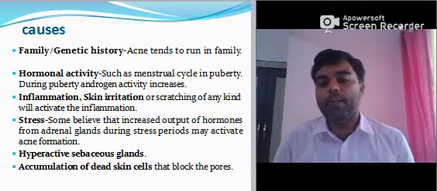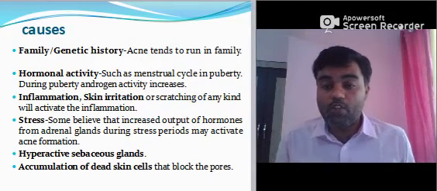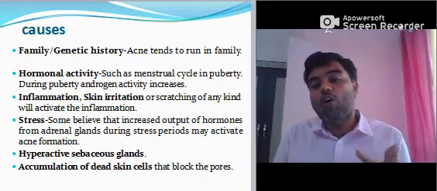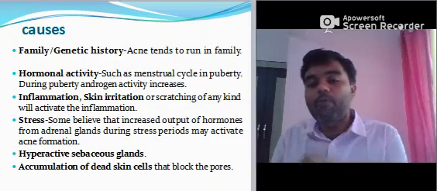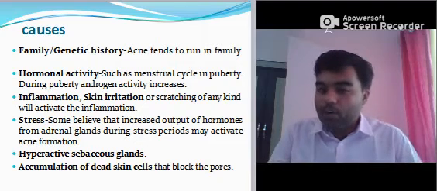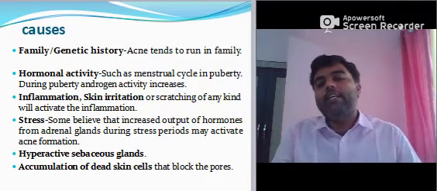Now, an important topic: causes. Once you know what the causes are, you can easily correlate with the treatment plan, because to stop the cause is one type of physiotherapy management or treatment. First and most important, which we cannot change, is family or genetic history.